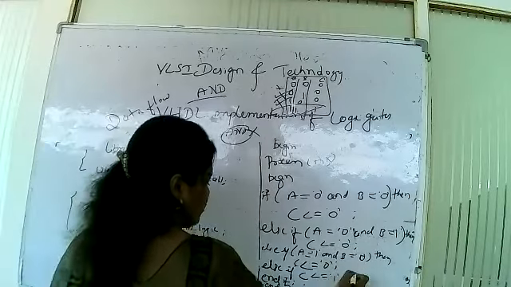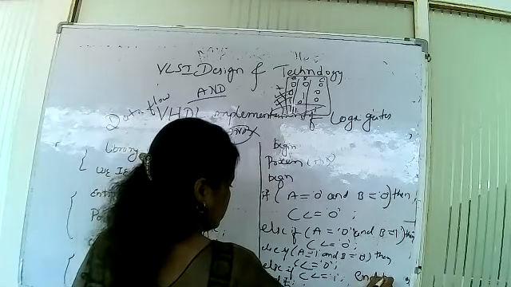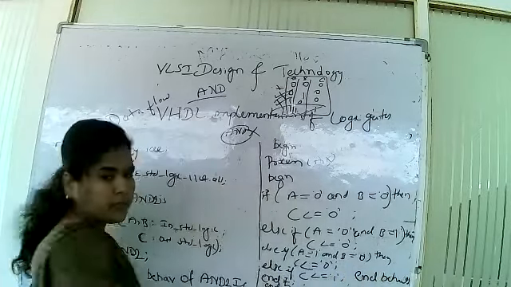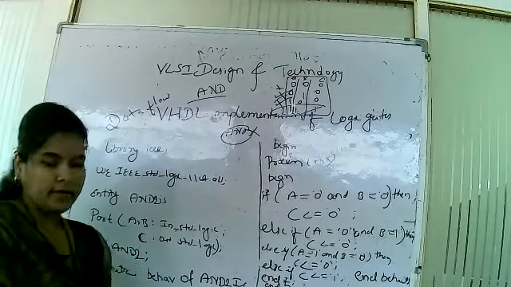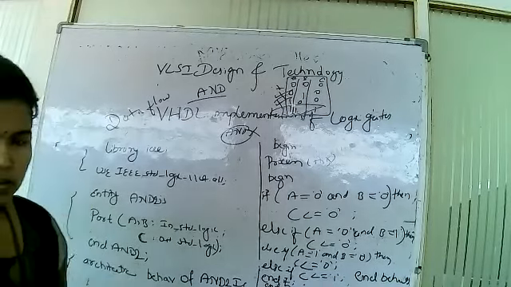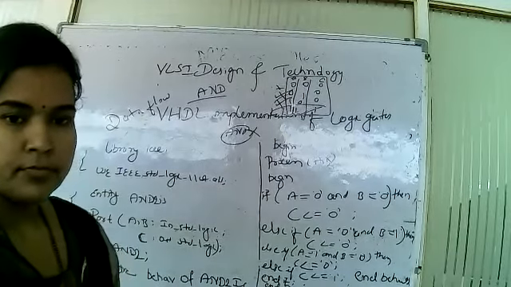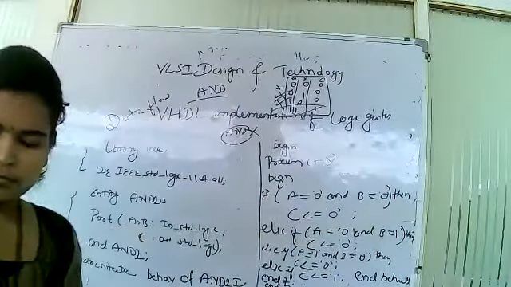So what you have to write here is the end of the behavior. Okay. So this is the program for the AND gate in behavioral modeling. Any doubt? If you are having any doubts, then ask me.